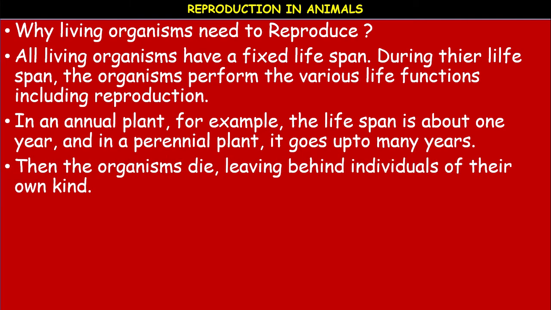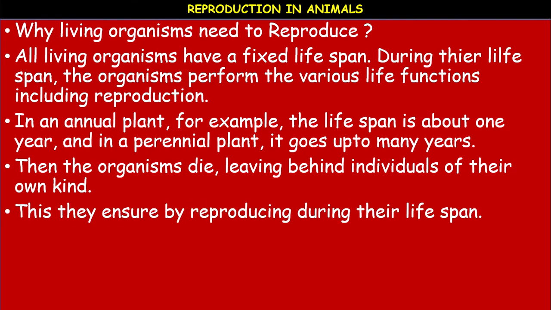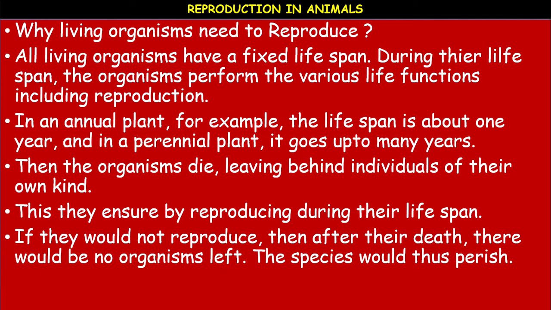Then the organisms die, leaving behind individuals of their own kind. So before that organism dies, it will replace itself by young ones. This they ensure by reproducing during their lifespan.